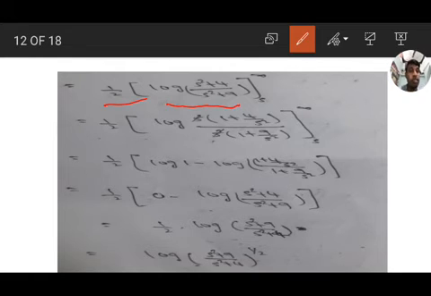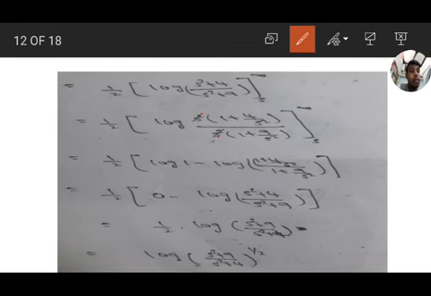So log of s square plus 4 by s square plus 9. Before applying the limit, simplify. Take s square common in the numerator and s square common in the denominator, we get log of s square into 1 plus 4 by s square, over s square into 1 plus 9 by s square, and s square cancels.